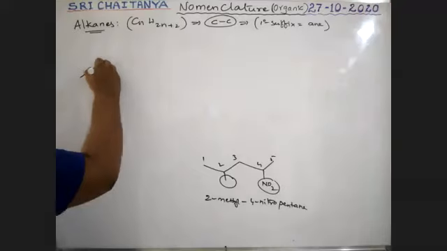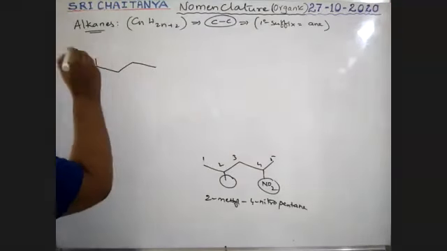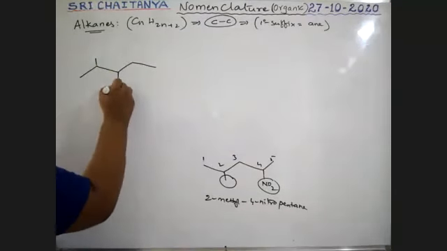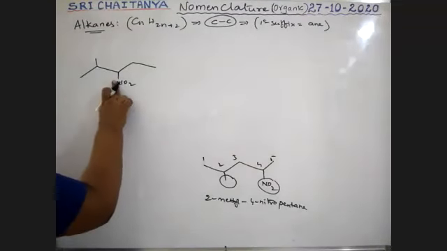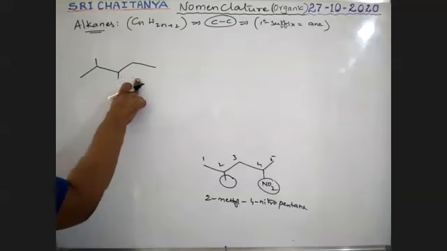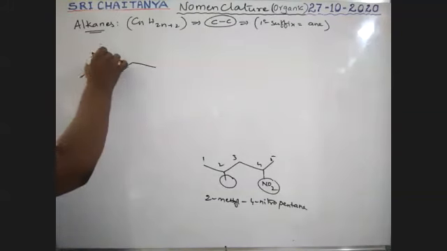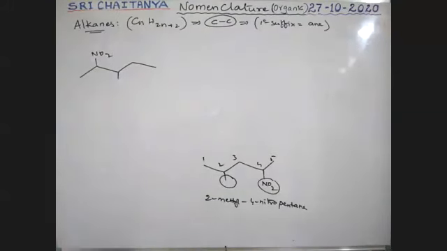What is the name of this compound? From this side, 2 and 3.